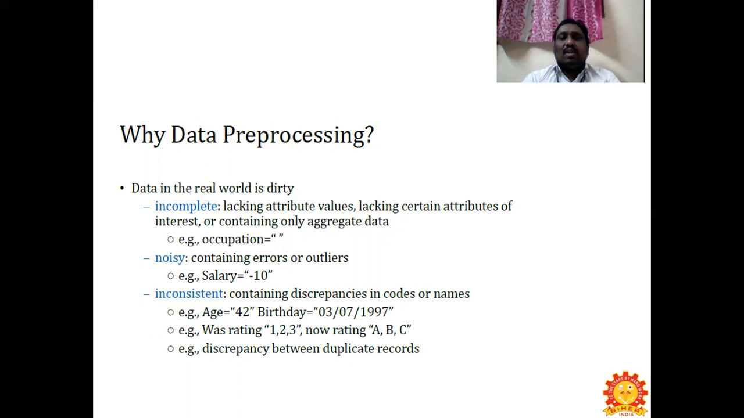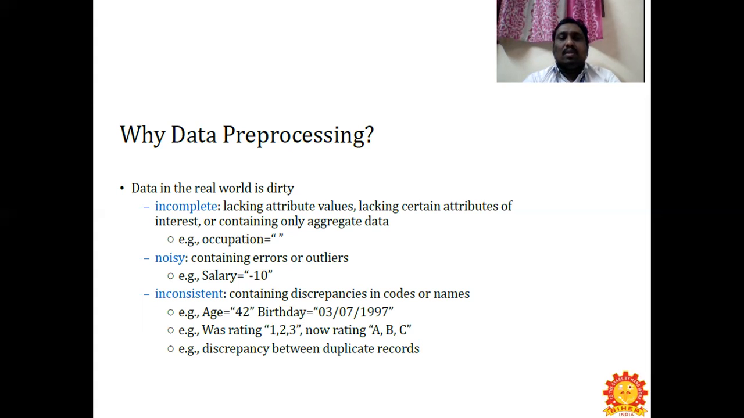So we start with: data in the real world is dirty. The first thing is incomplete data. Incomplete data is nothing but lacking attribute values, lacking certain attributes of interest, or containing only aggregate data. For example, you can see occupation has nothing in it. It is incomplete data.